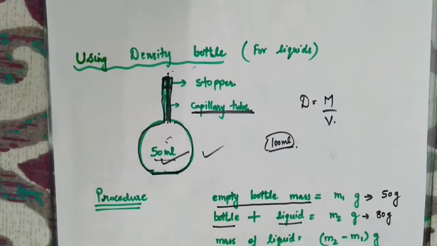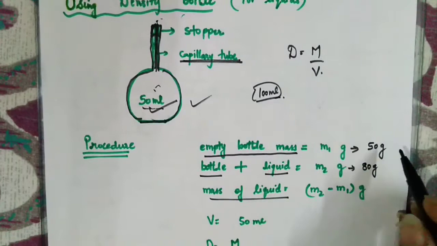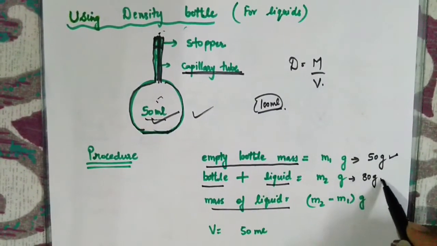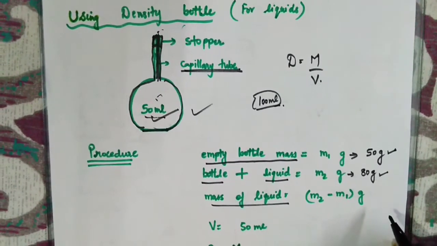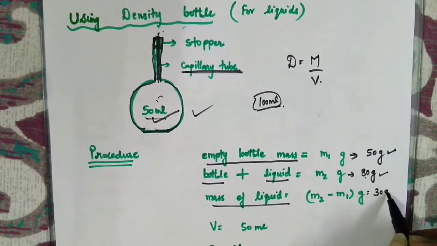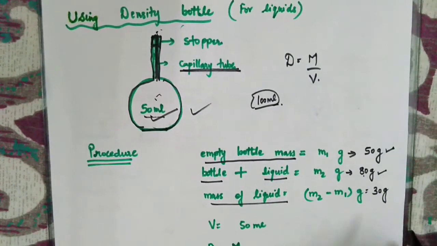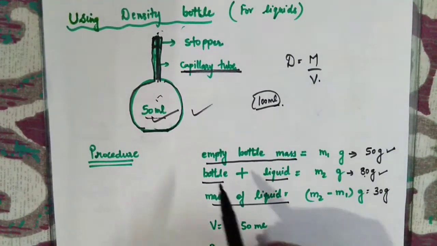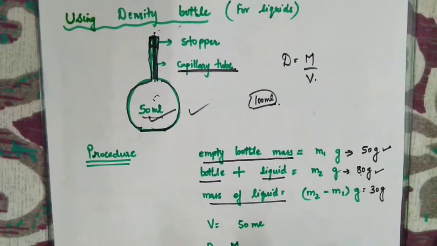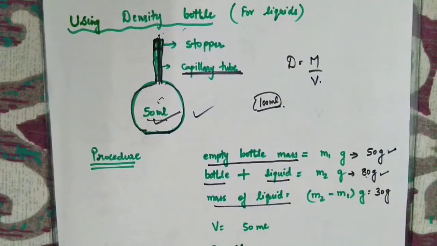Now how much was the mass of the liquid? Empty bottle is weighing 50 grams. Bottle plus liquid is weighing 80 grams. So how much is the mass of the liquid? 80 minus 50, which is 30 grams. Volume I already know. When the size of the bottle is 50 ml, that means it cannot hold more than 50 ml. So that means volume